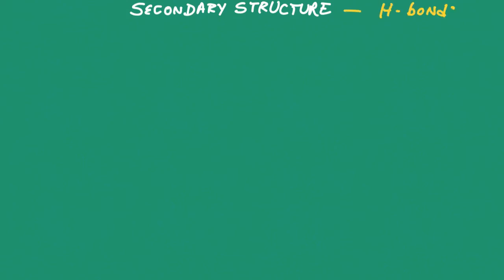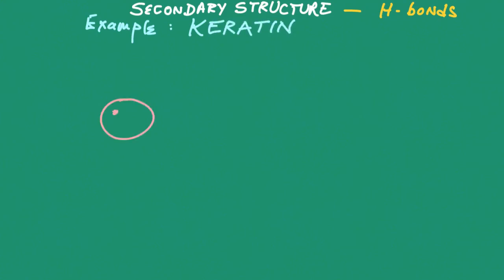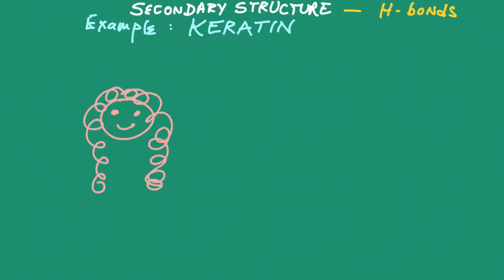So let's apply what we have just learned to a real-life situation. We just learned that the secondary structure of a protein is held together by hydrogen bonds. And the example that we gave for a secondary structure was keratin, and keratin is the protein that makes up hair. So let's apply this to a real-life situation. Here's a person with naturally curly hair. In this person, the keratin has many more hydrogen bonds than a person with naturally straight hair. So there are many more hydrogen bonds that hold this keratin structure together. That's what makes the hair curly.